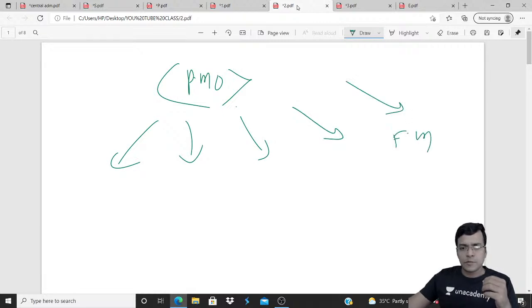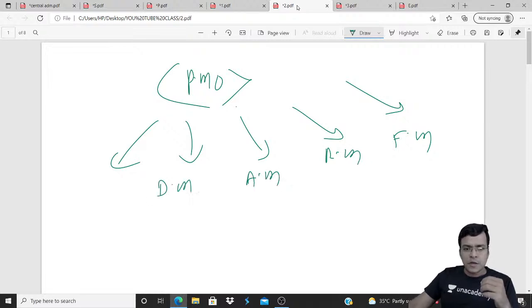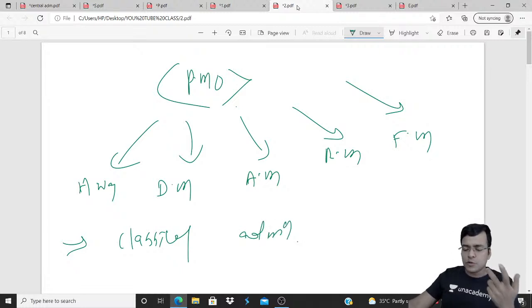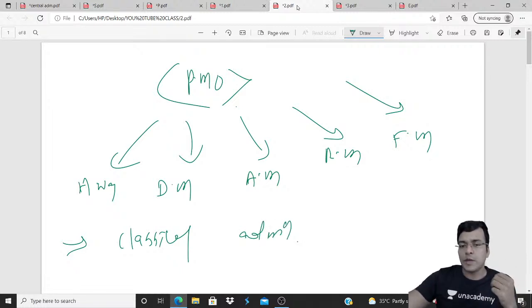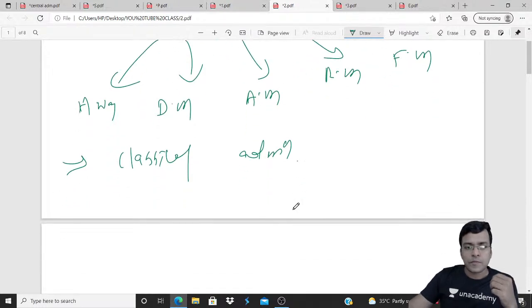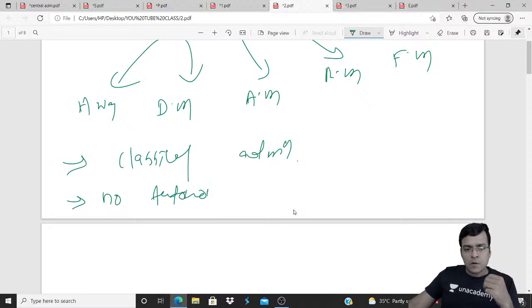Be it the finance ministry, railway ministry, agriculture ministry, defense ministry, ministry of highways. So this negative impact results in a return of classical administration, more centralization, reduced autonomy, no autonomy for central ministries.